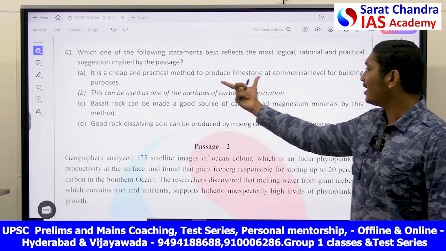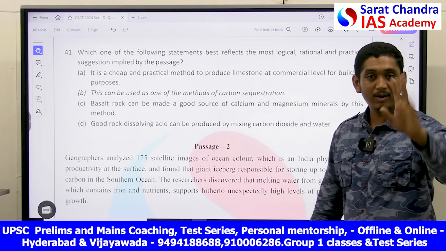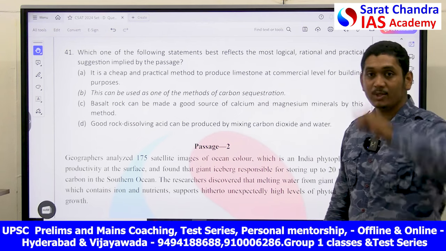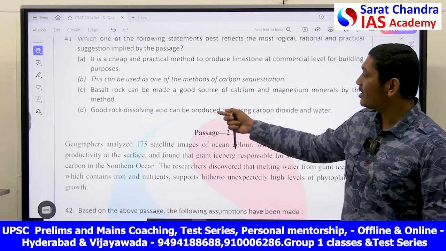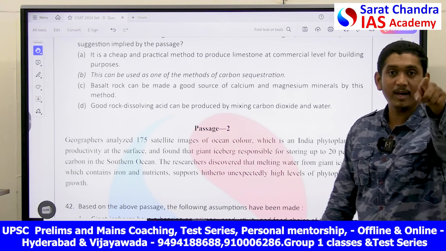It is a cheap and practical method to produce limestone at commercial level for building purpose. Nowhere are we talking about building. We are not showing anything about building. Next, this can be used as one of the methods for carbon sequestration. Yes, that's what he was pointing to.